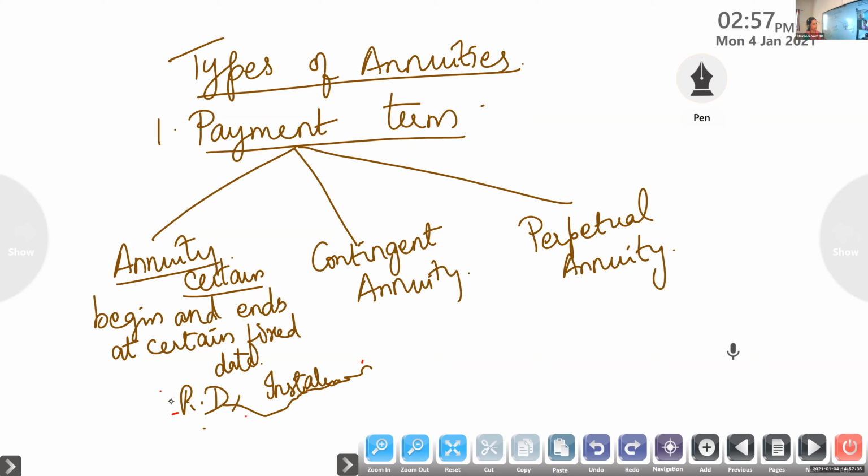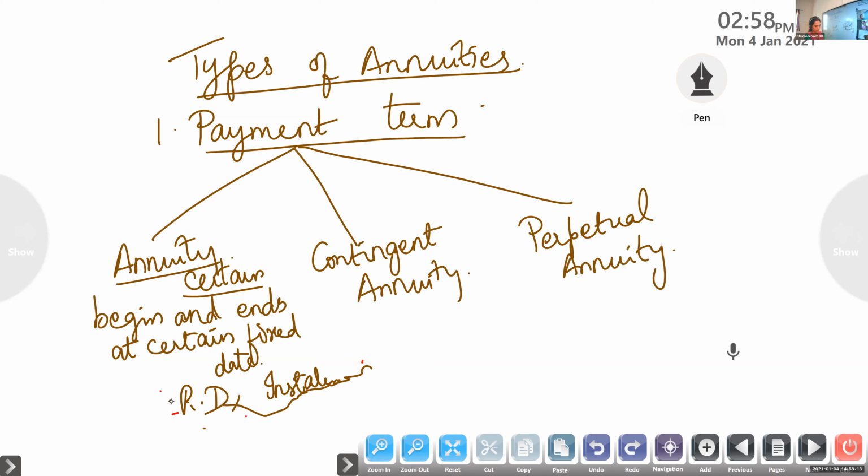Next is perpetual annuity. Perpetual annuity means whose payment begins at a fixed date but it will continue forever. It will go on continuing; no ending time is there. For example, when some scholarships are made by some endowments, till the courses are going on, that scholarship will be given, isn't it? That annuity is to be paid. Is it clear? We don't know when it will end.